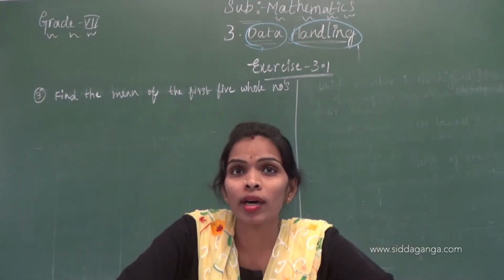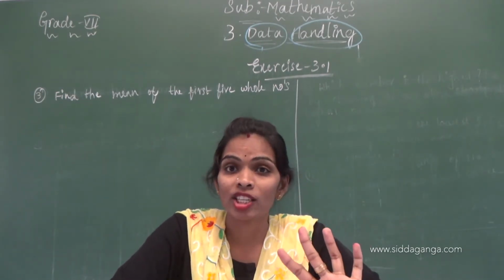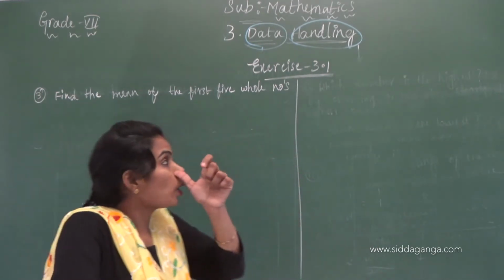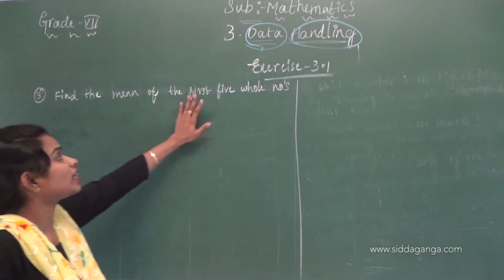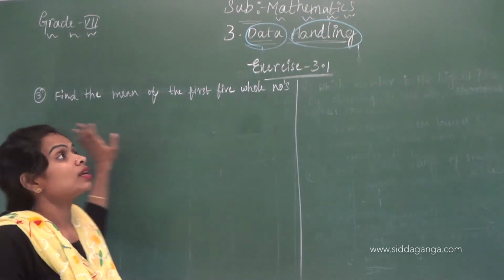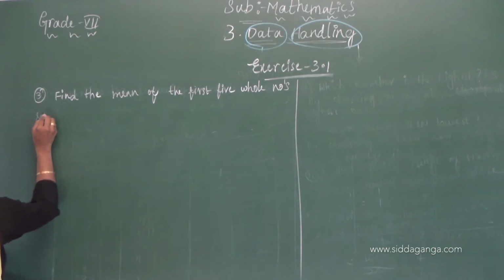What are whole numbers? The numbers which start from 0, 1, 2, 3 up to infinity are known as whole numbers. What they are asking us to do in this problem is find the mean of the first 5 whole numbers. Okay, what are the first 5 whole numbers? 0, 1, 2, 3, 4.